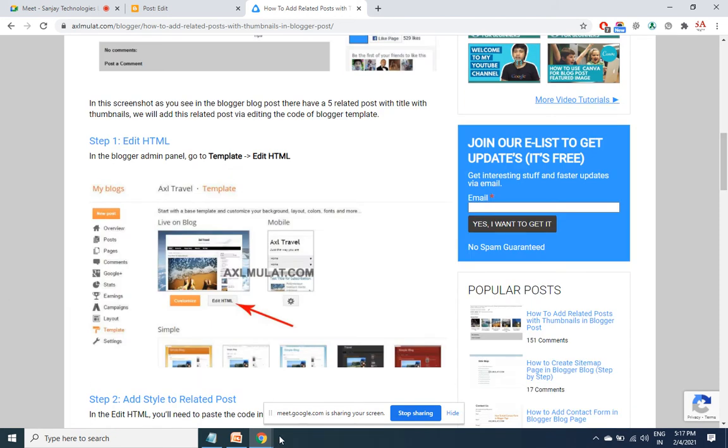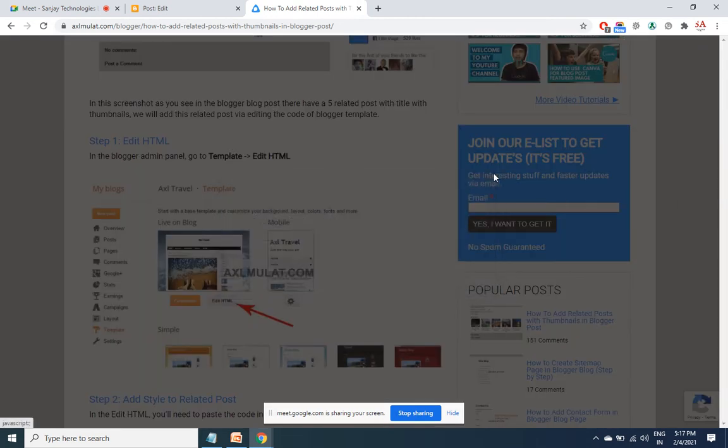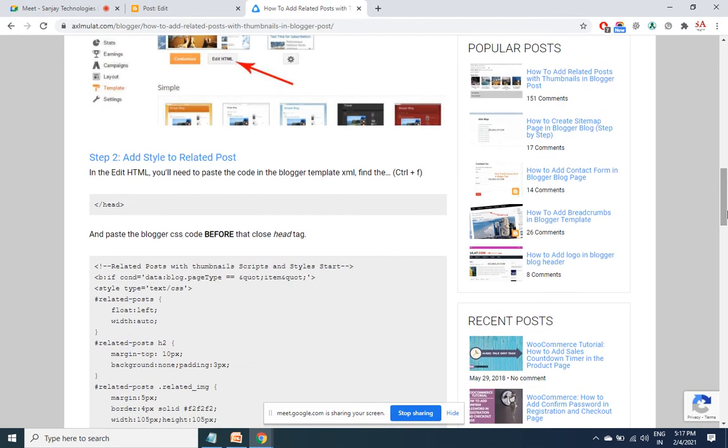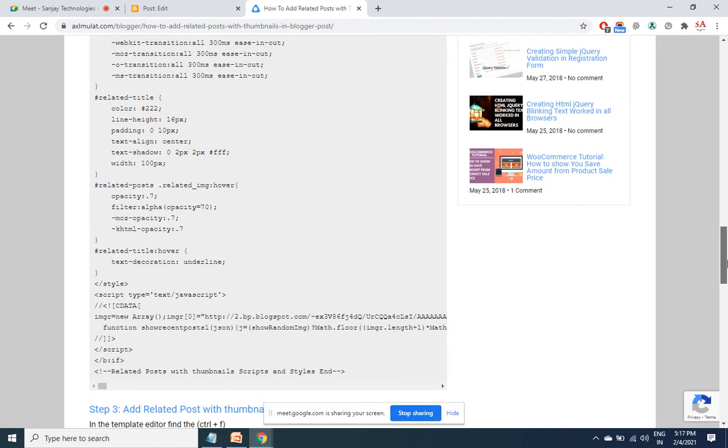At the same time, SEO benefits are also there. So you have to follow these steps. Go to Theme, Edit HTML. Add style to related post. In the Edit HTML, you need to paste the code in the Blogger theme file. Press Ctrl F. Just before the closing head tag, you'll have to place this code.